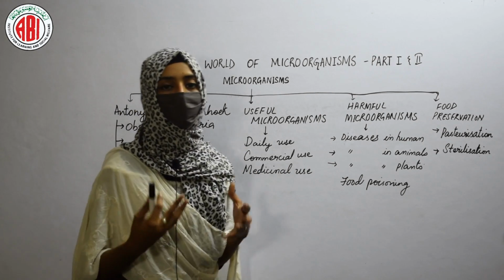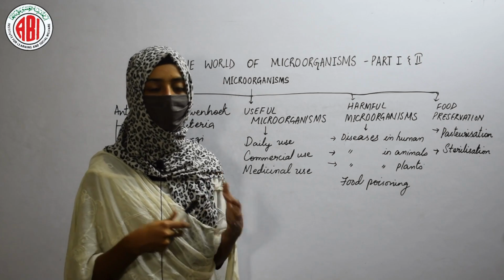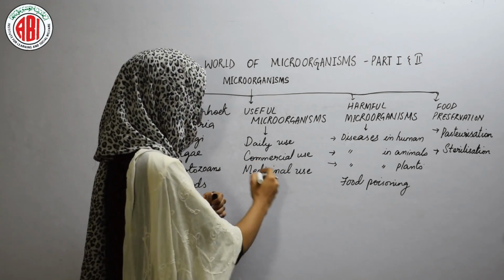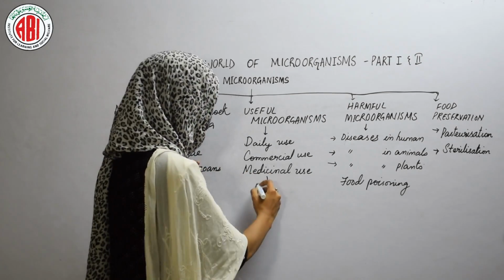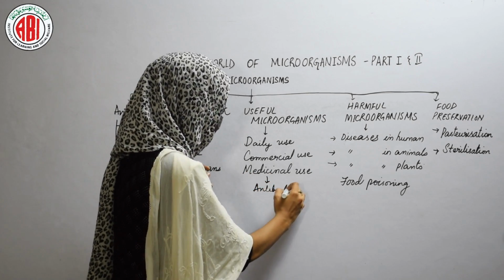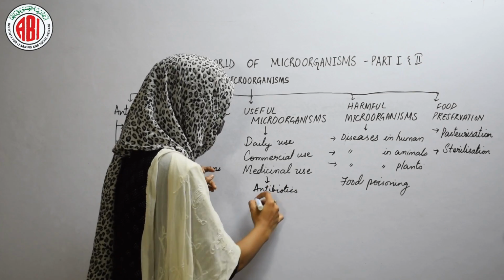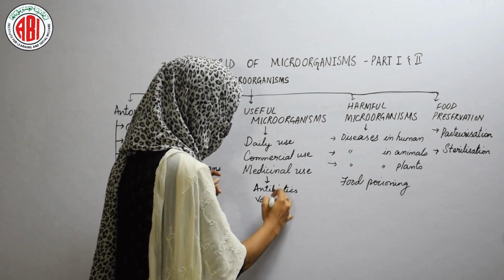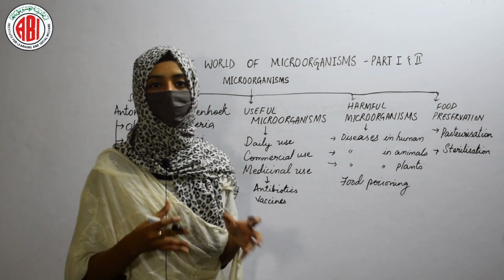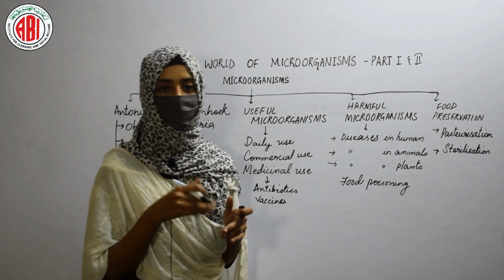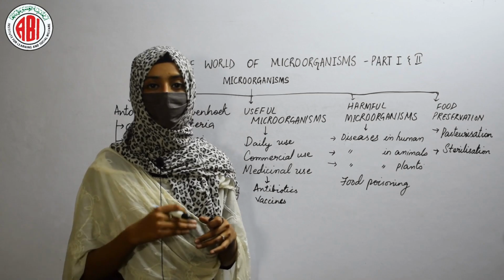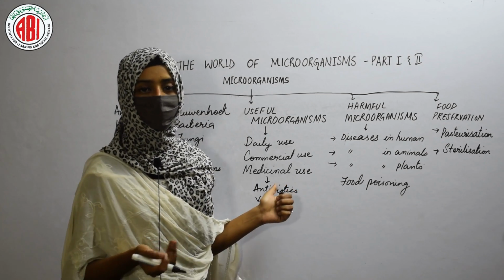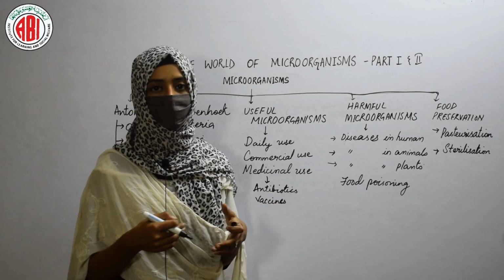The next is medicinal use. We can see a wide range of medicines present to cure the different kinds of diseases. This is because of the microorganisms only. Many of the medicines like antibiotics are derived from the different microorganisms, and even the vaccines. The vaccines are weak microorganisms that are injected or given orally to humans in order to prevent the disease.